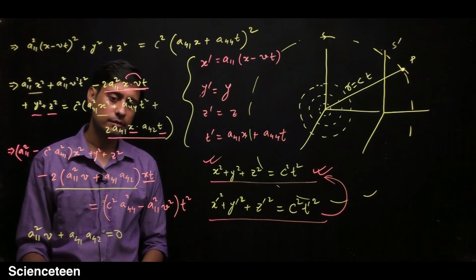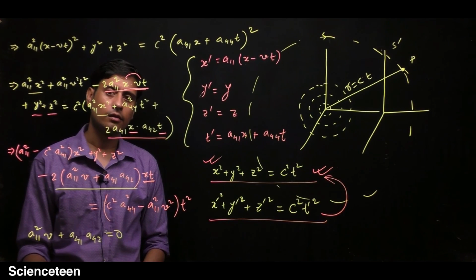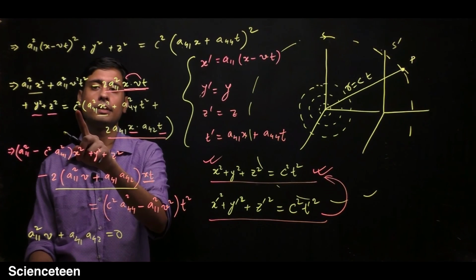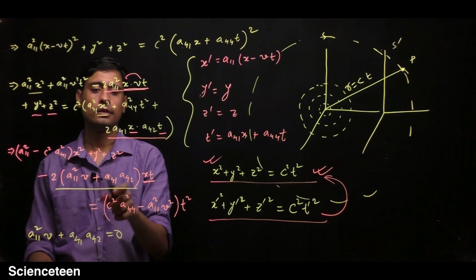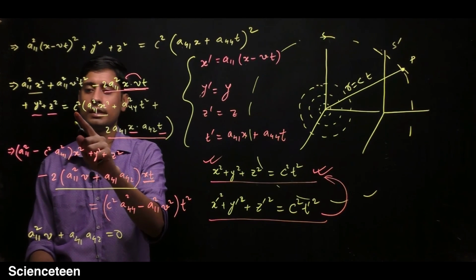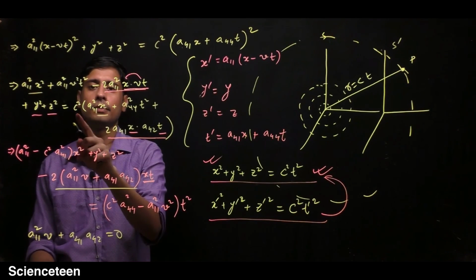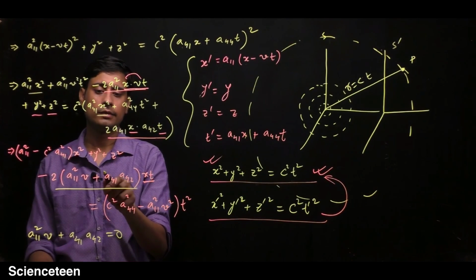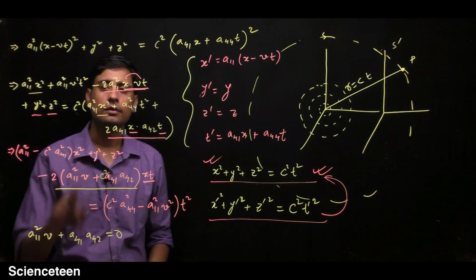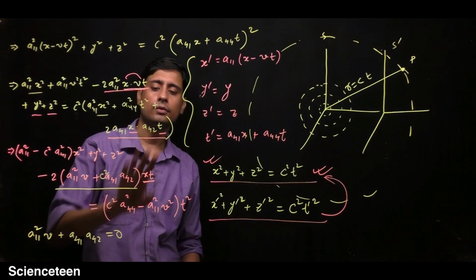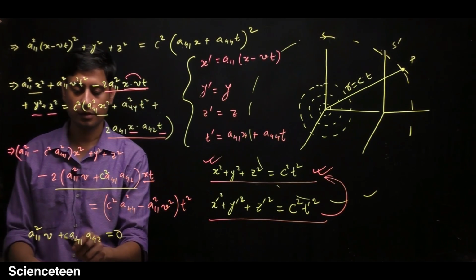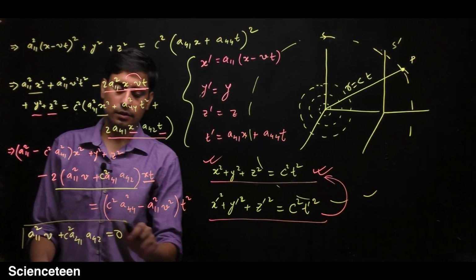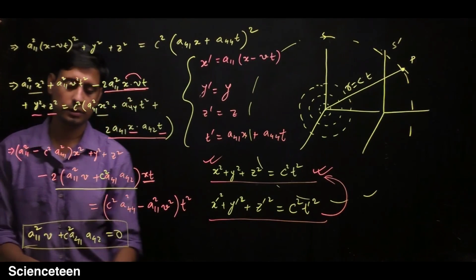Is anything missing? Yes, there is one thing missing. We have not multiplied this c square term here. The c square must be multiplied here, because there is a c square term in the a41 a42 product. So here is a c square missing. Let me box this term.